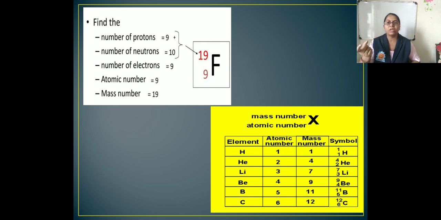So 9 is the number of electrons and protons, and 10 is the remaining number of neutrons. In the next yellow chart, elements are given with their atomic number, mass number and symbol, and how to write them in the form of atomic mass number and atomic number.